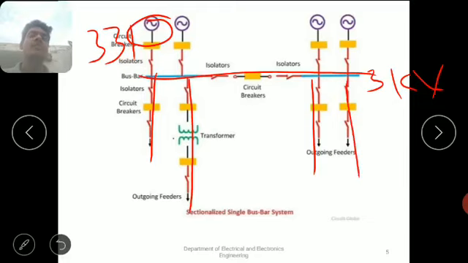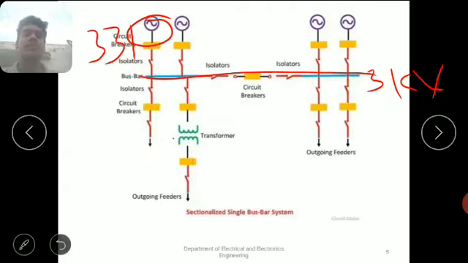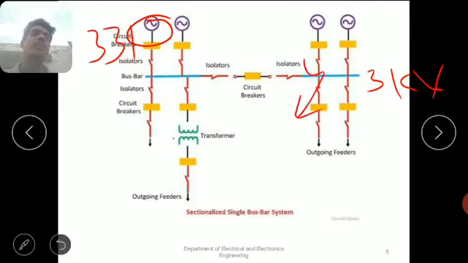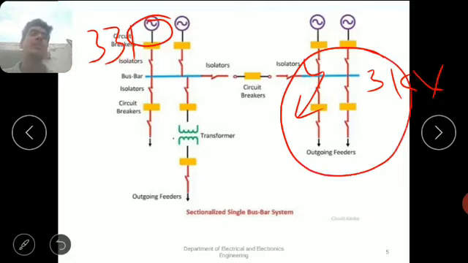Now, if any fault occurs on the bus bar, for example here, this is the symbol for a fault. If the fault occurs here, this circuit may be damaged, and at that time we have to remove this circuit from the supply.